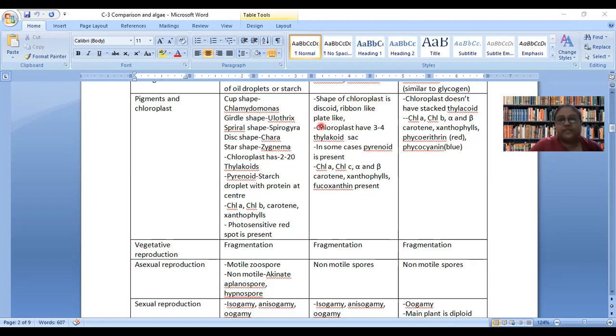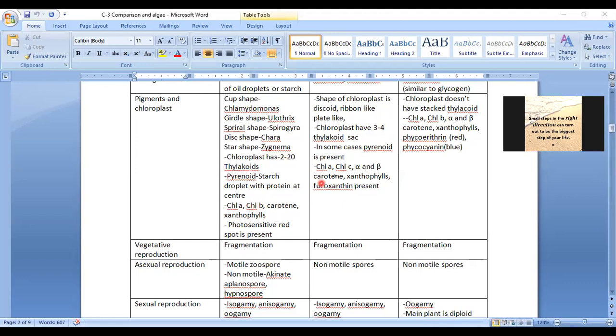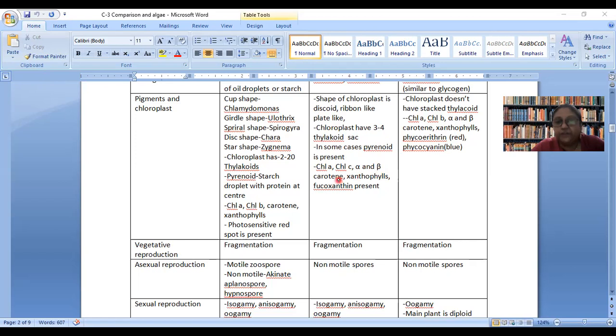Here also many shapes of chloroplast can be present, but in some cases pyrenoid can also be present. But the number of thylakoids in the chloroplast, I guess everyone knows what is thylakoid. Thylakoid, grana, stroma. Yes, from the chapter, ma'am. Yes, ma'am. Here only A and B is present. Here chlorophyll C is present. Alpha beta carotene is present. Xanthophyll is present. Fucoxanthin is present.